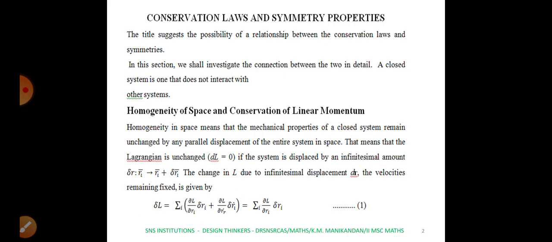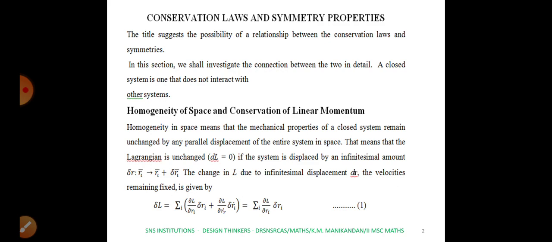Next we define the homogeneity of space. Homogeneity in space means that the mechanical properties of a closed system remain unchanged due to the parallel displacement of the entire system in space. Suppose the system moves in a parallel displacement, its mechanical properties like mass remain unchanged. Here the mechanical property represents the Lagrangian, which is unchanged.